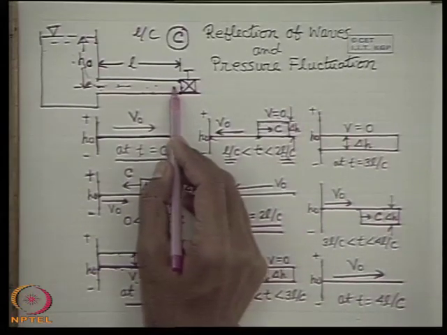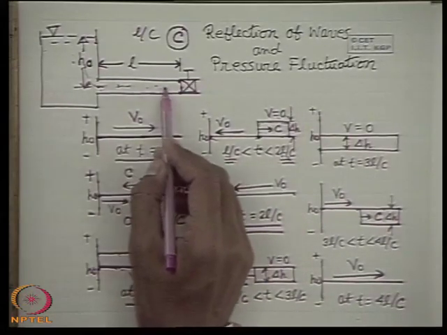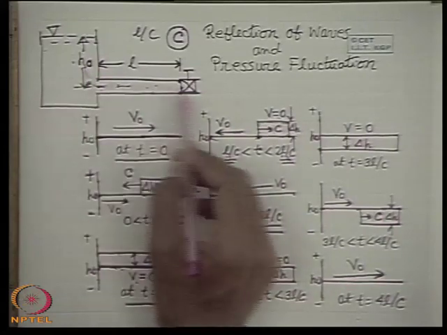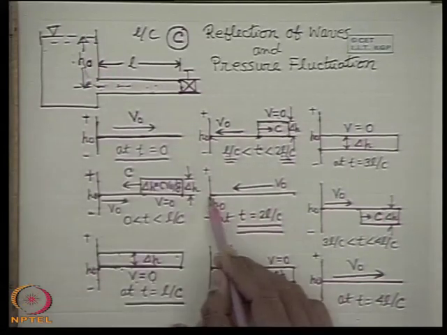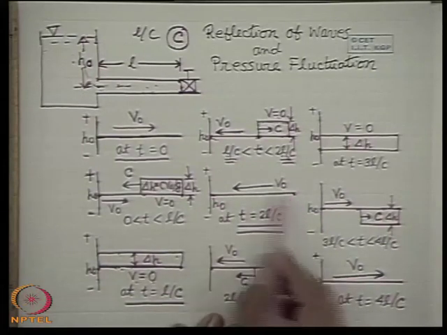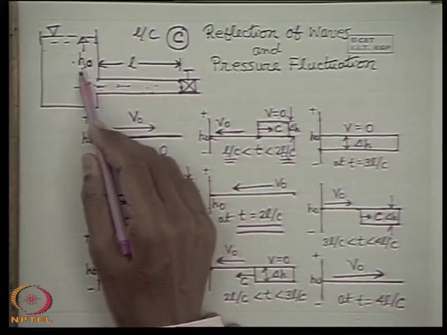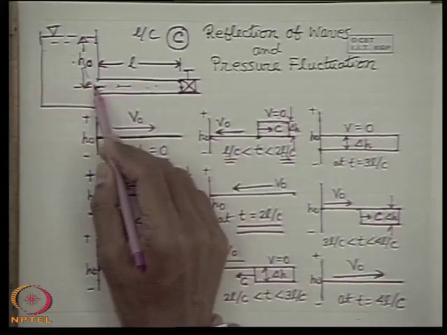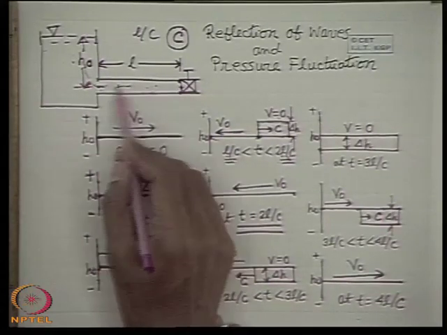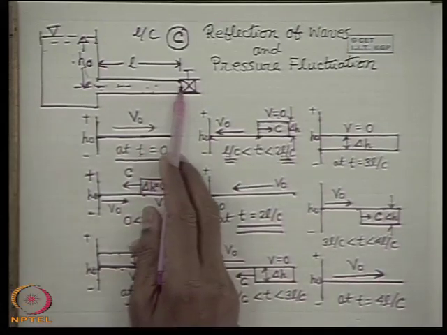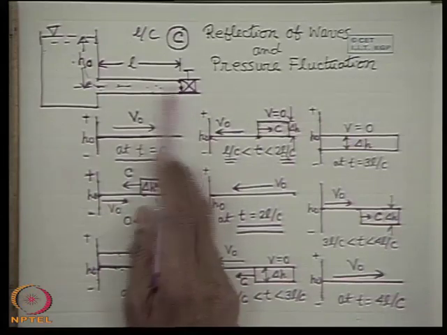Why? Out of inertia, this liquid is still moving toward the reservoir with a velocity V0 when the entire fluid has reached a pressure H0. So to maintain that inertia, with a velocity V0 in this direction, the liquid suffers a decompression. That means the pressure in the liquid column decreases. This is conceived by again the movement of a negative pressure wave from the valve end to the reservoir end.